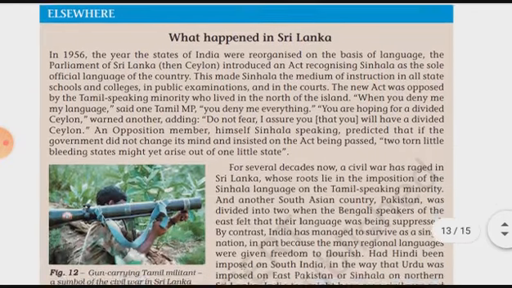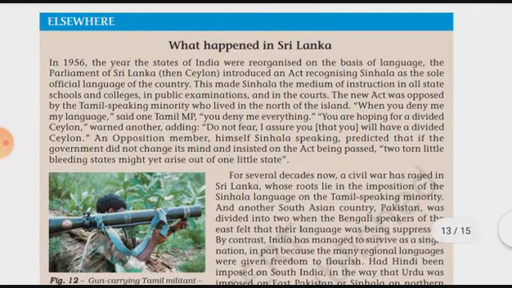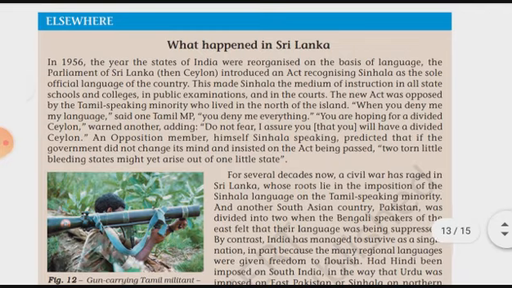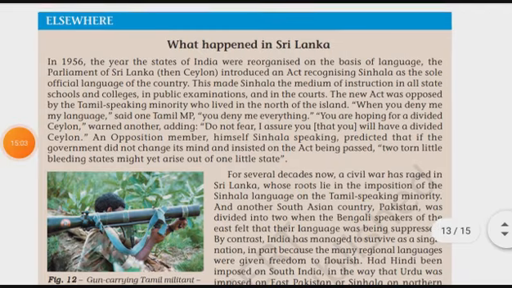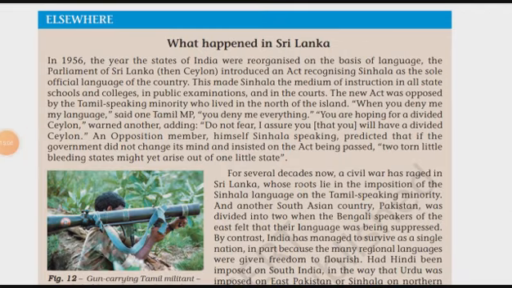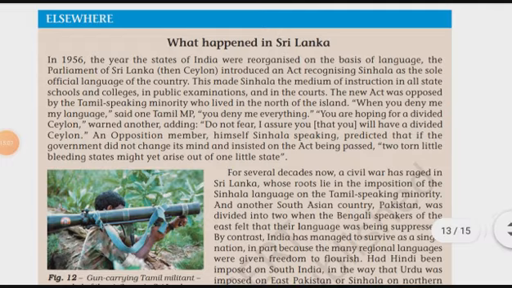Then after this, they have given the example elsewhere. Here you can learn about Sri Lanka. What happened in Sri Lanka is that in 1956, the year the states of India were reorganized on the basis of language.